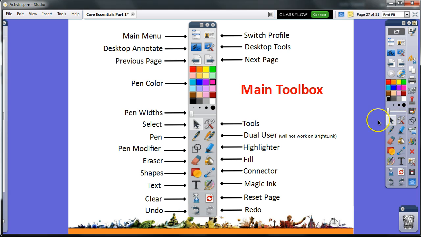Now, I want you to click on the main menu icon. It's a shortcut to the normal toolbar setting at the top of your flip chart. Next, I want you to click on the Switch Profile icon. Each profile listed will change the tools that are available in your main toolbox.